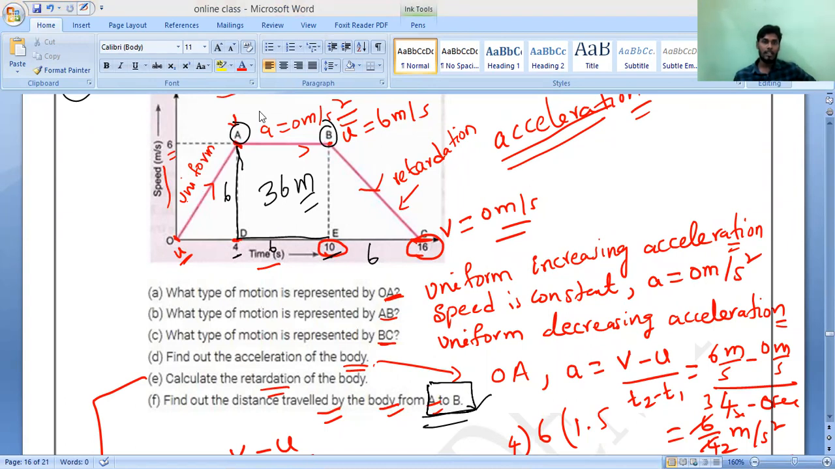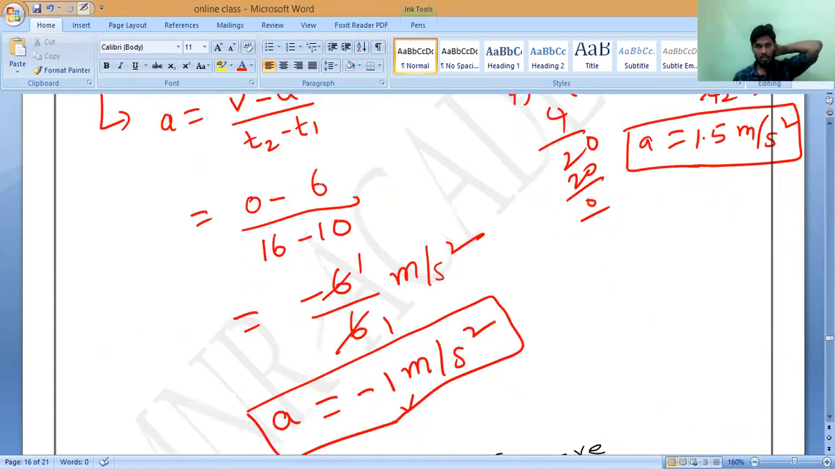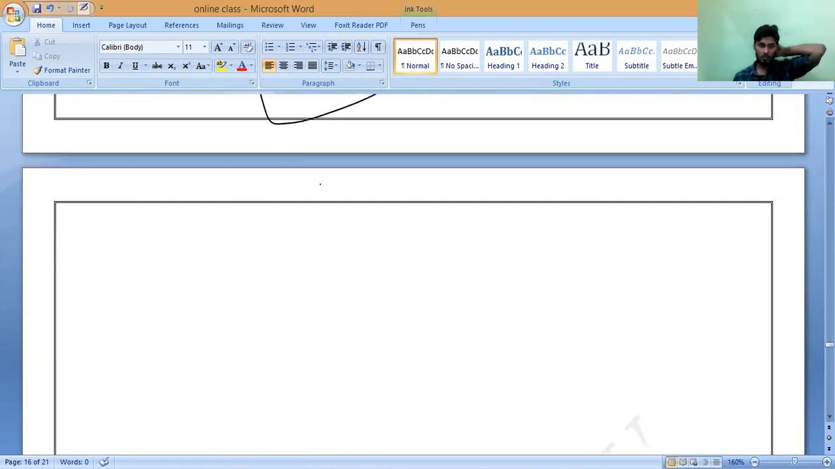Always this is increasing acceleration, this is decreasing acceleration, this is constant speed. Under this graph, whatever area is present, that will give you the distance traveled by the body. Is it yes or no, Ra? Yes, sir. All of you solve this question.